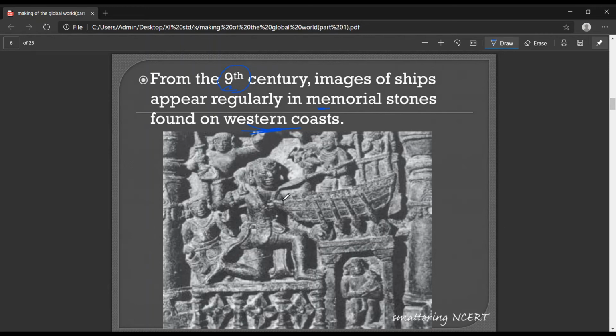Historians have found some carvings of ships. You can see boats. People are boarded on these boats and they are traveling. So it means by the 9th century, such a system was developed. Waterways were developed, and people were traveling through waterways. So what this figure signifies is that by the 9th century, people had started traveling through ships.